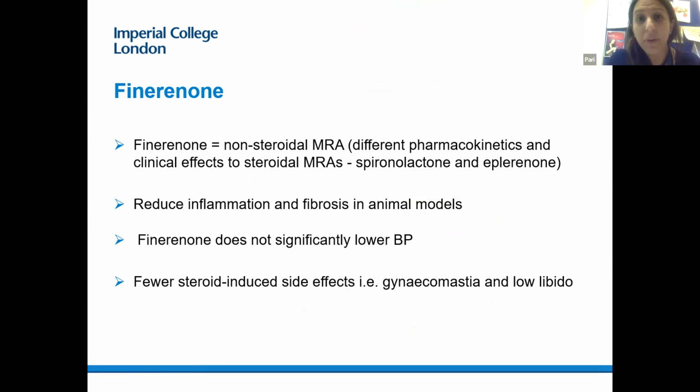In animal models, it's been shown to reduce inflammation as well as fibrosis. Finerenone does not significantly reduce blood pressure, so we don't see any antihypertensive effects with that. But certainly there are reduced steroid-induced side effects, so the typical gynecomastia and the low libido that we see with spironolactone and eplerenone are reduced.